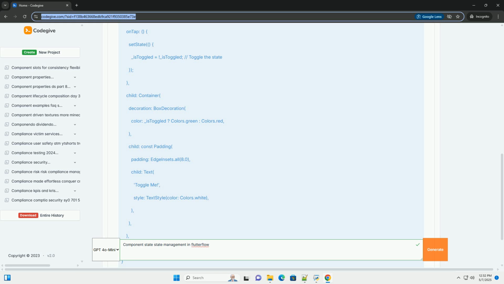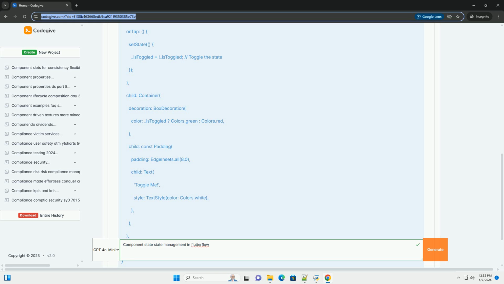Parameter type. Select the appropriate data type for your state variable, for example boolean, string, integer, double, document reference, color, date time, etc. Choose the type that best represents the data you'll be storing. Is controller, keep this unchecked. Controller parameters are how you pass in values to the component from outside. We're creating internal state within the component. Is list, check this if you need to store multiple values of a given type, for example a list of strings, list of integers, etc.